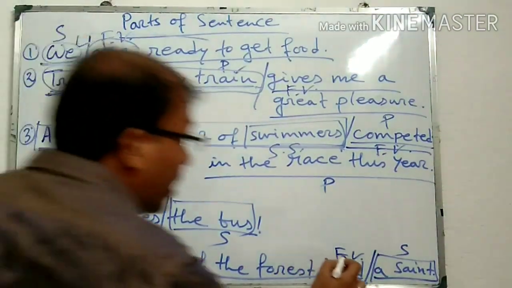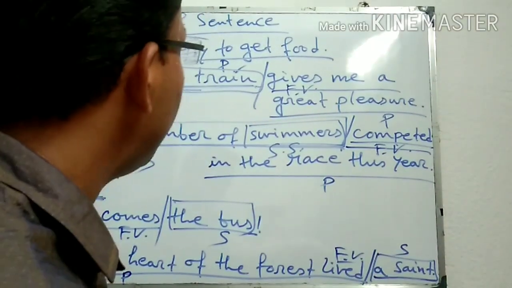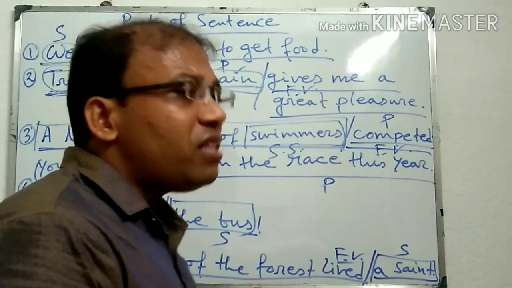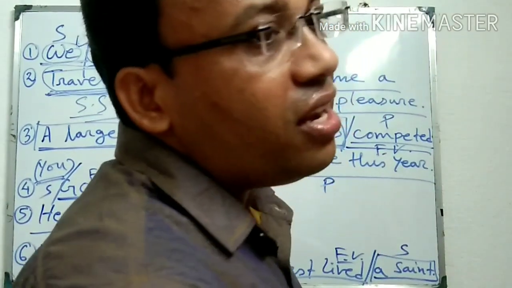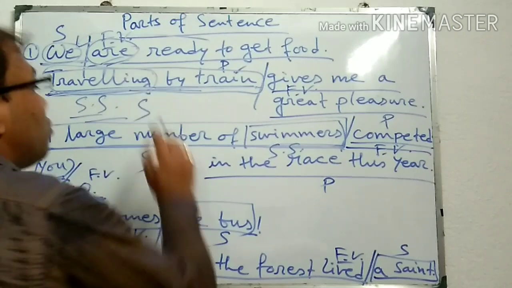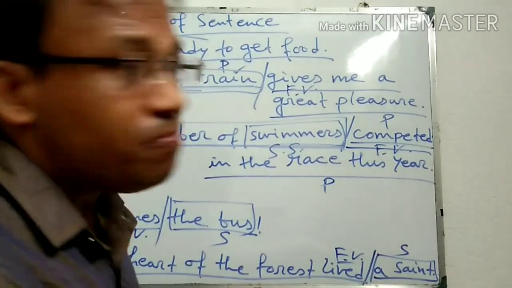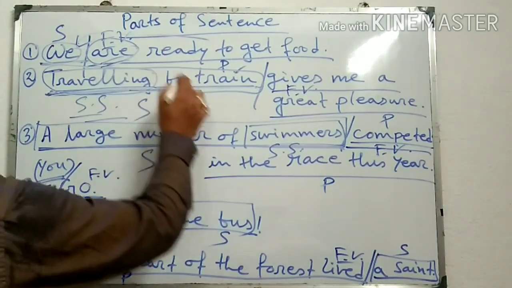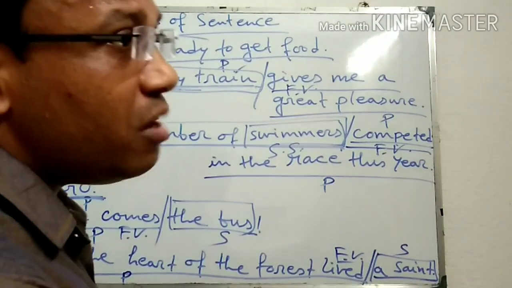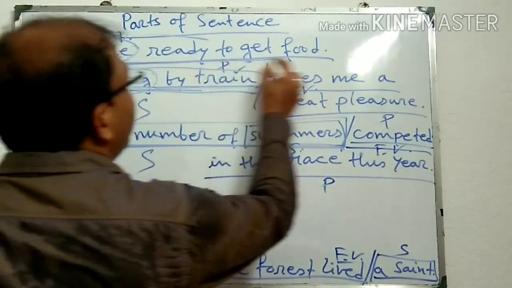That means the finite verb only may be called simple predicate, because a predicate will surely contain a finite verb. That's why the finite verb is also called simple predicate, and all the other words which are included in the predicate part, altogether, are called complete predicate.